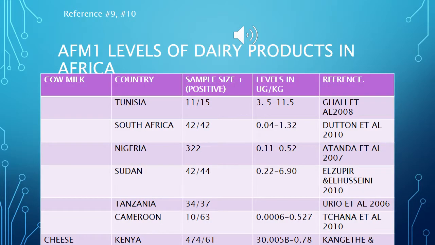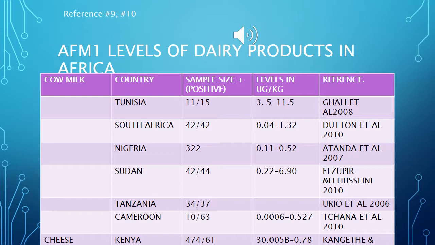Here is a table of the AFM1 levels of dairy products in Africa. The countries are Tunisia, South Africa, Nigeria, Sudan, Tanzania, Cameroon, and Kenya. Sample sizes are 11 out of 15 in Tunisia, South Africa 42 out of 42, Nigeria 322, Sudan 42 out of 44, Tanzania 34 out of 37, Cameroon 10 out of 63, and Kenya 464.